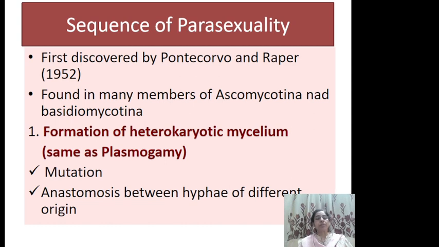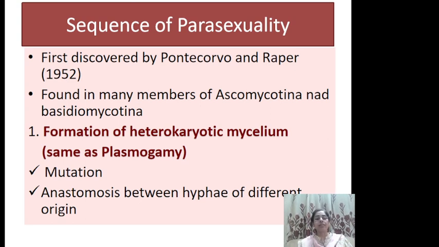The steps in parasexuality include, first of all, formation of a heterokaryotic mycelium. This is similar to plasmogamy. Now this can take place by mutation. Mutation can result in a heterokaryotic mycelium where a change in genetic makeup results in a different type of nucleus, and then the same thallus has two types of nuclei.